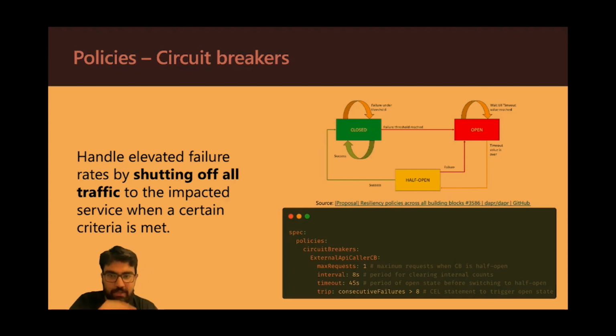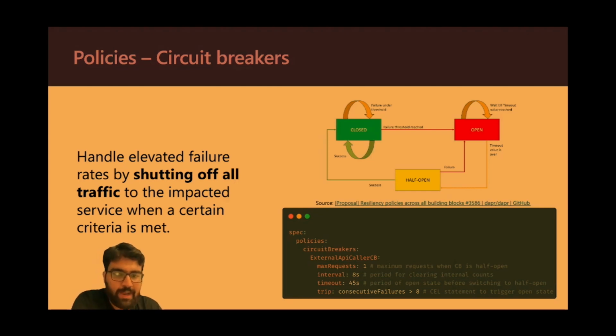So using this policy on the bottom right, you can see how you can configure the circuit breaker for yourself. In this case, it's called external API caller circuit breaker. That's the name of the circuit breaker. And then you have certain parameters. So max request tells you how many requests you can send when the circuit breaker is half open, and you can only send these many requests, and that's basically used to see if the service is back up again or not.